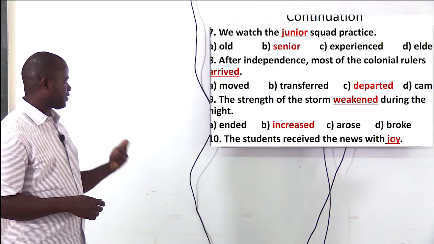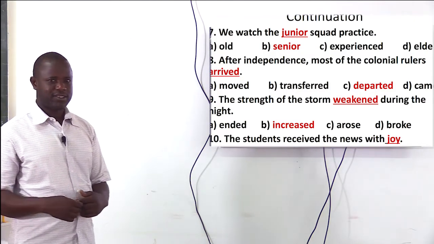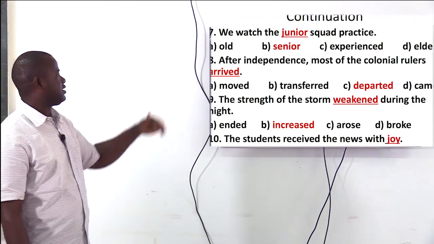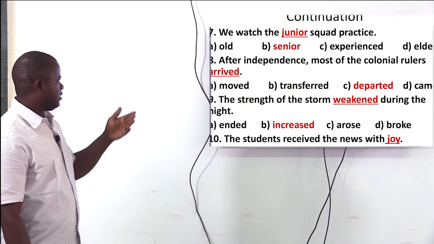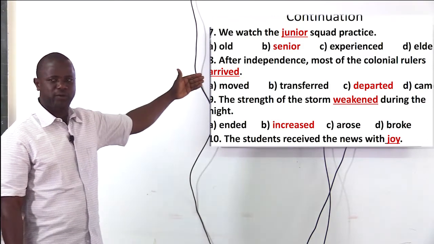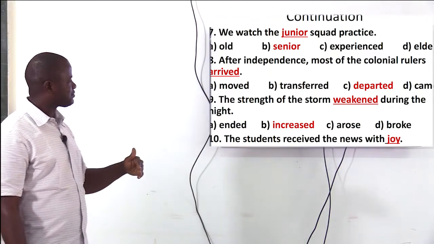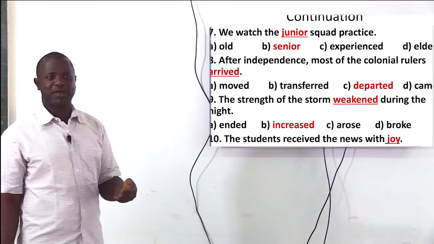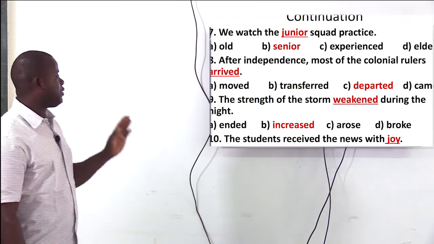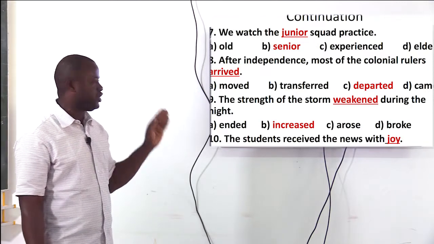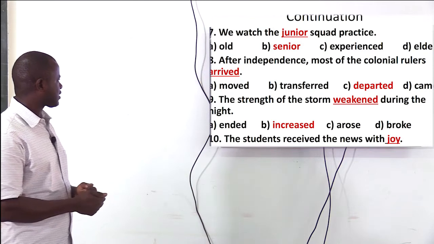Old, senior, experience, elder. Here we're going for the word senior, because it has an opposite meaning to the underlined word junior. So we cannot go for old, we cannot also go for elder, we cannot go for experience, because we are looking at antonyms. So the word that has an opposite meaning to the word junior is senior. We move on, number 8.